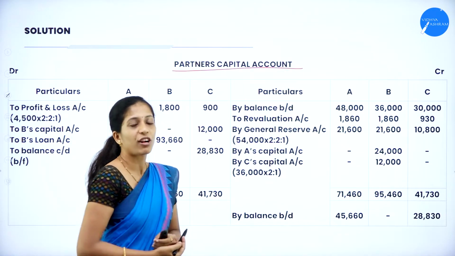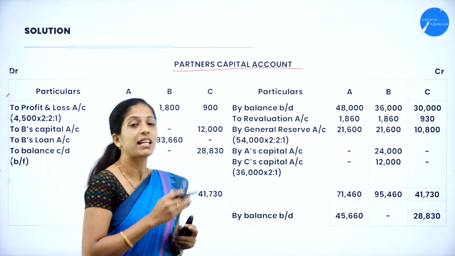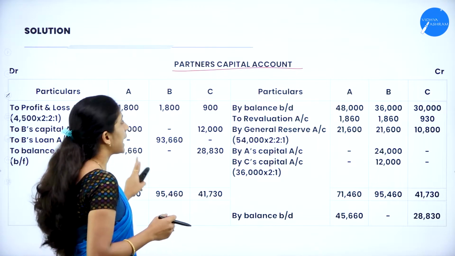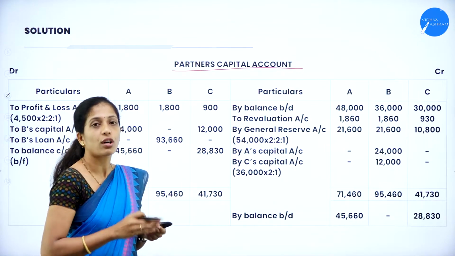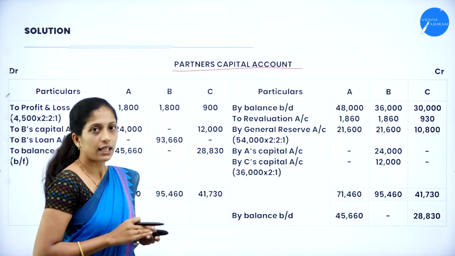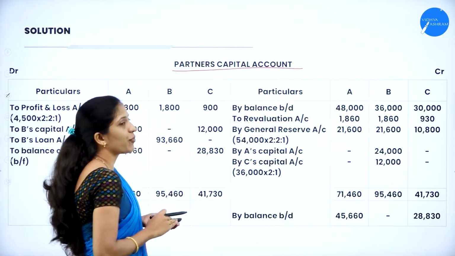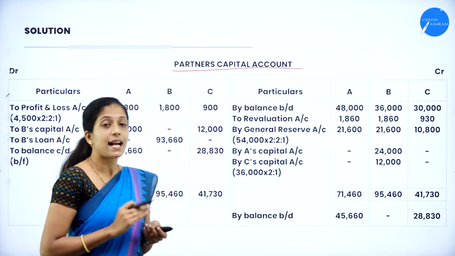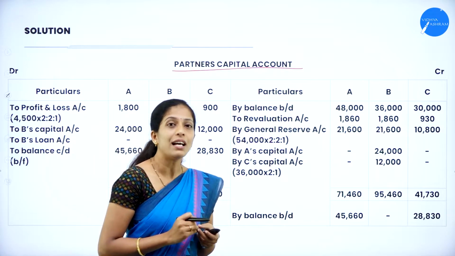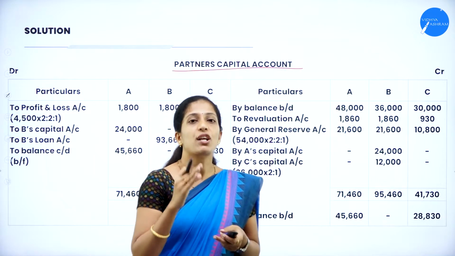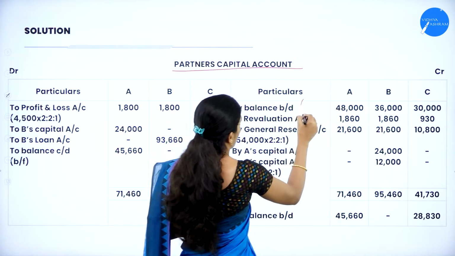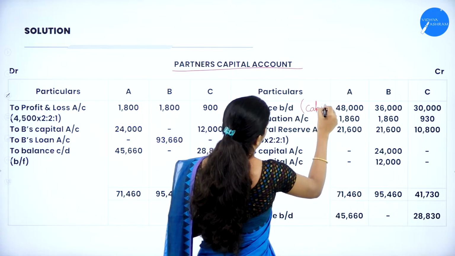Now we shall prepare partners capital account. So you know the format of partners capital account. So we'll be having debit as well as credit side. Under debit side, particulars A, B and C. So you have to draw column for each partner including retiring partner also. In the same way, credit side, particulars A, B and C. So the first thing is that as usual, you have to bring the balance. That is capital of all the partners. So how to write? By balance brought down.